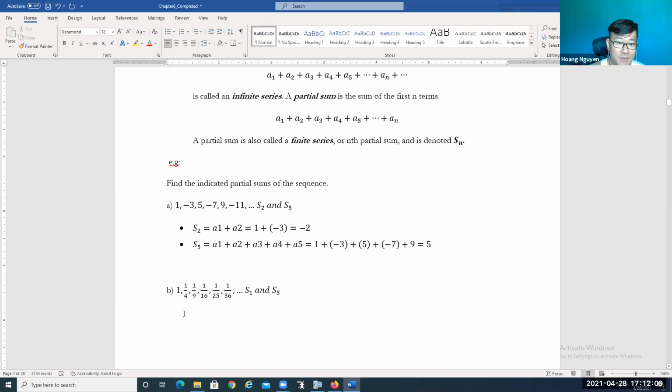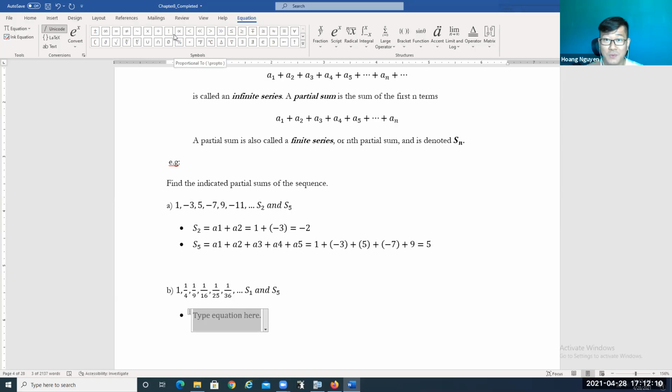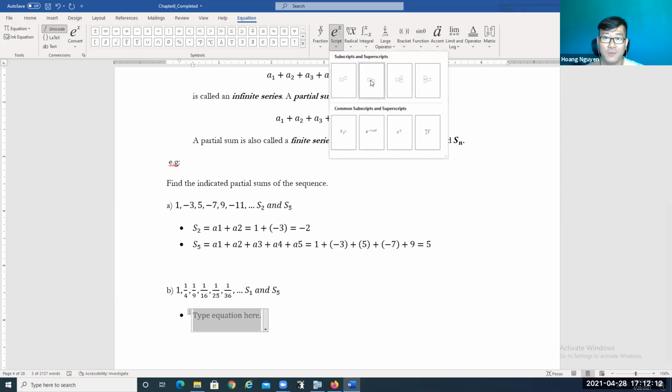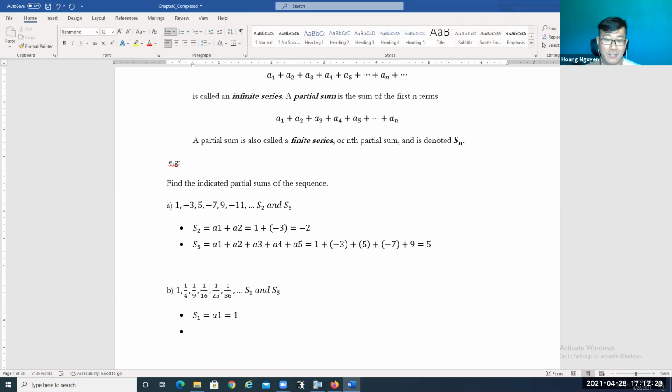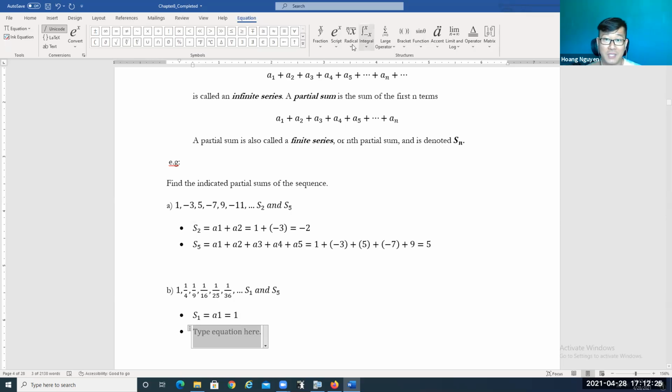Now, we can do something similar with S1. What does it mean by S1? S1 is the sum of the first 1 term, which is just A1, and A1 is equal to 1. So that's all. Now, similar idea, we can do S5.